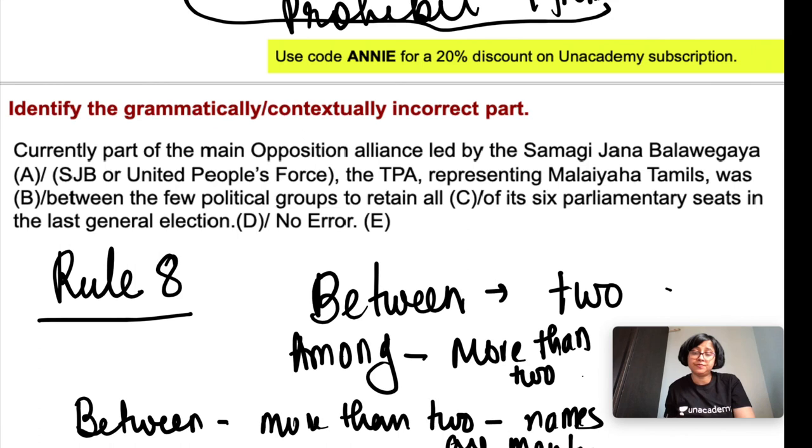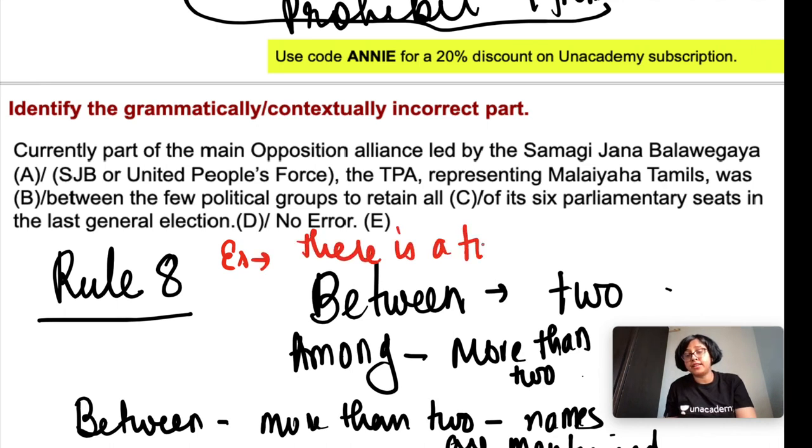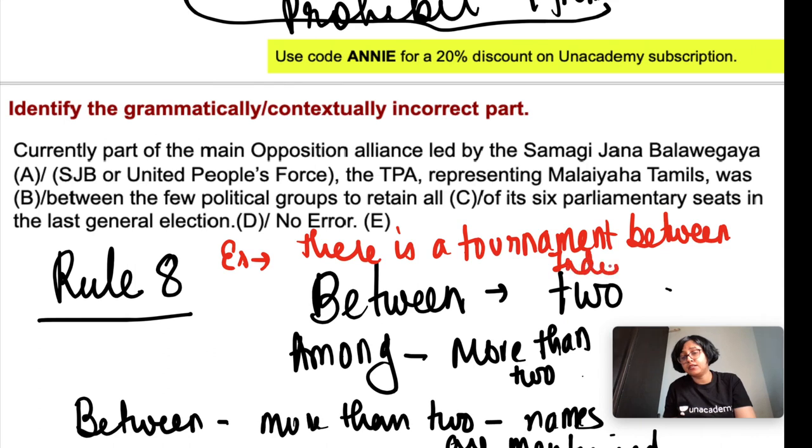Example, there is a tournament between India, China and Japan.